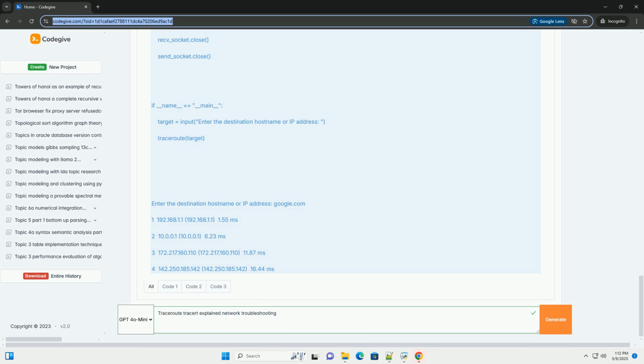Example usage. Important notes about the Python code. Raw sockets and permissions. Raw sockets require root/administrator privileges because they allow you to bypass the normal network stack and construct packets directly. This capability can be used for malicious purposes, so it's restricted. Error handling. This is a simplified example, and more robust error handling would be needed for a production quality tool. You should handle exceptions like socket.gaierror, if the host name cannot be resolved, and other potential socket errors.